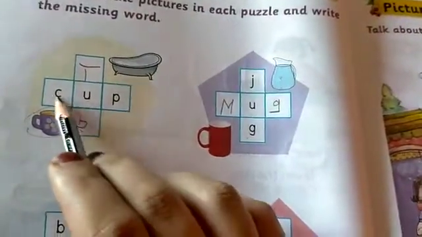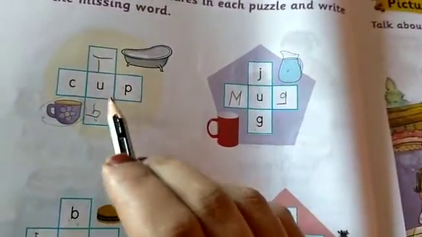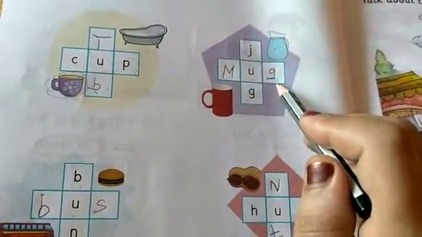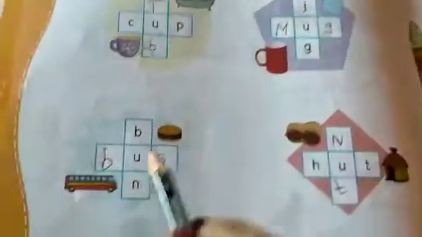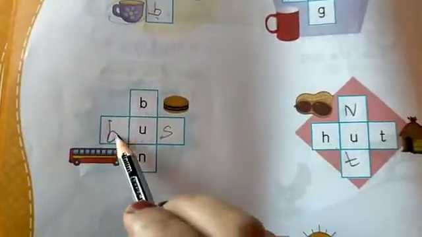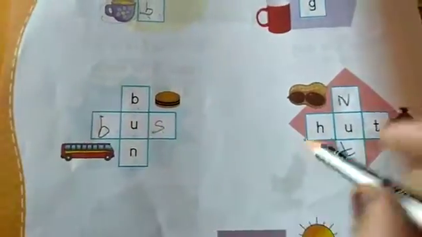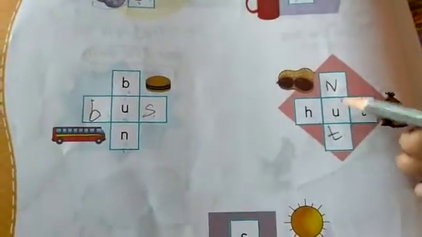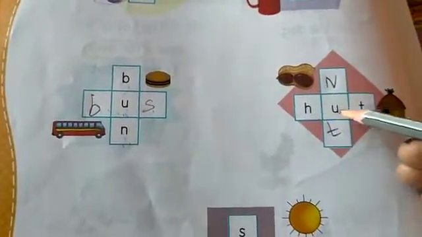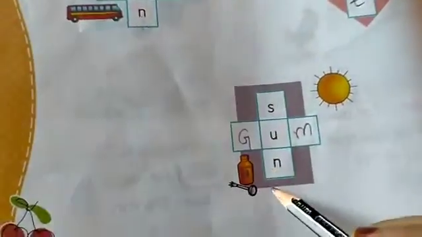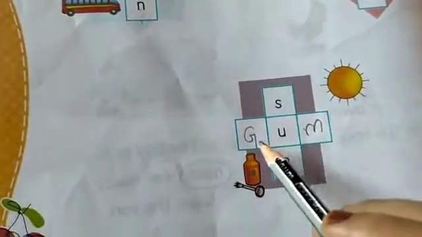TUB, tub. CUP, cup. J-U-G jug, M-U-G mug. B-U-N bun, B-U-S bus. N-U-T nut, H-U-T hut. S-U-N sun, G-U-M gum.